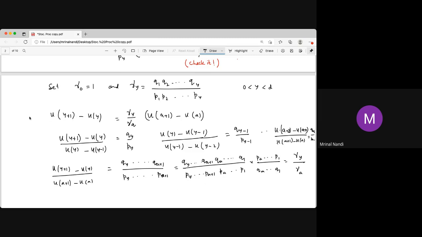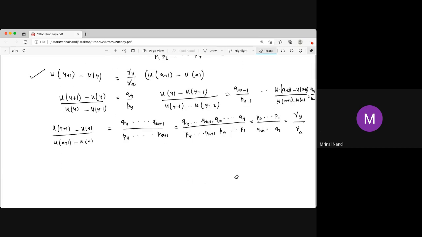So we have this result, with using that recursion relation. We got this result. Now what happened? Now if we just take the sum, we take the sum of u y plus 1 minus u y, for y equal to a to b minus 1. Then what happened? Everything will be cancelled out and only two terms will remain.